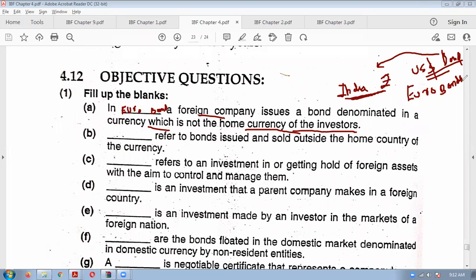So Euro bonds means bonds issued by a foreign company in a currency other than the home currency of the investor. Example, you can write: US dollar bond issued in India will be a Euro bond.